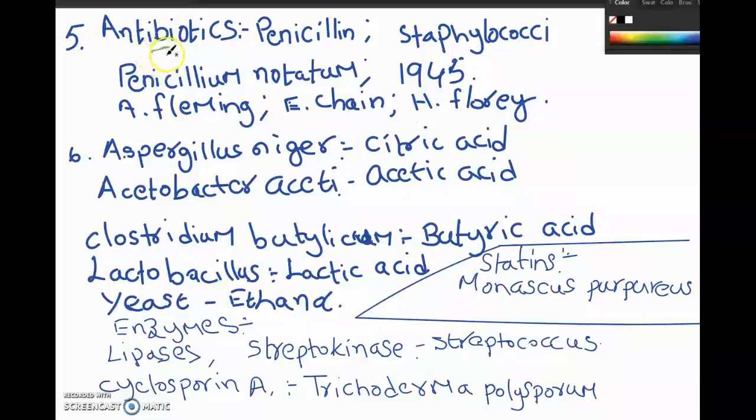The first antibiotic that was produced is penicillin. Penicillin is the first antibiotic that was produced, in the year 1945, and its discovery was a chance discovery. That is, it took place accidentally. The penicillin discovery was actually very accidental. This was discovered in the